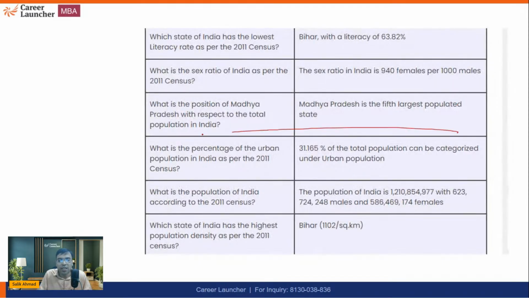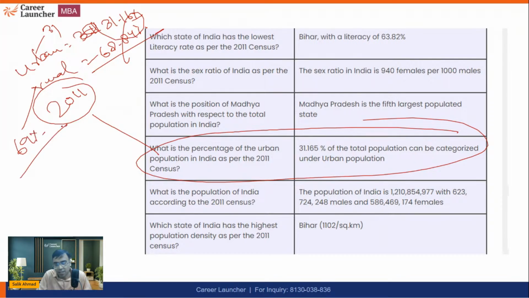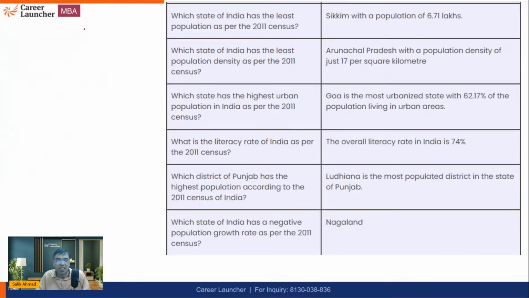Yes, this can be asked: according to the 2011 census, how much urban population was there? So urban population was somewhere around 31.16%. So you can say rural areas would be 68.84%, right? Or you can remember it like this: urban areas 31% and 69% rural areas. But we believe that when the 2027 census comes, the 31% urban population will increase, of course, because we have seen very fast urbanization in the last few years.